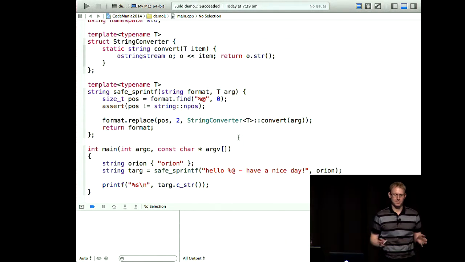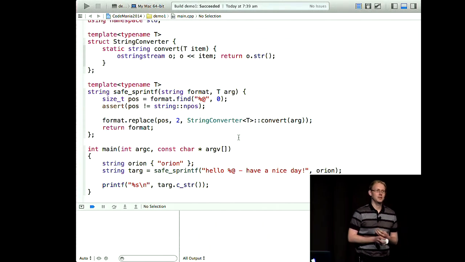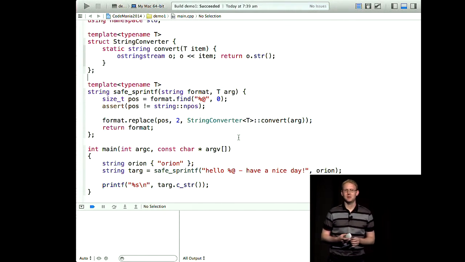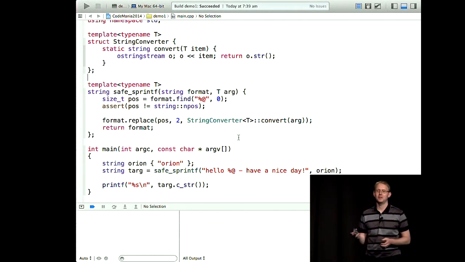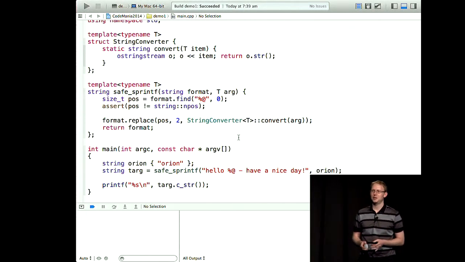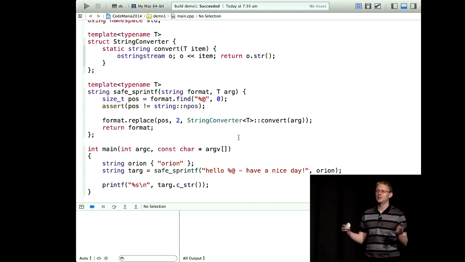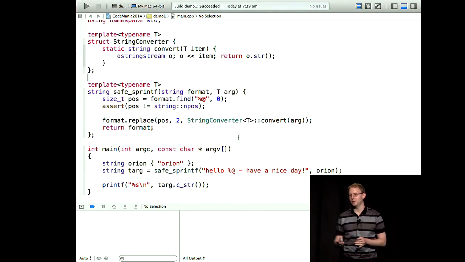So I've got 2 demos. There are 3 parts to it. What I'm going to do in all these is build a safe version of the sprintf function. If any of you have used C or C++ before, you've run into printf, I'm sure. If you haven't, you've probably run into string.format in something like C# or Java. You've got a string and you want to swap in numbers or whatever into the middle of it and build some nicely formatted output.